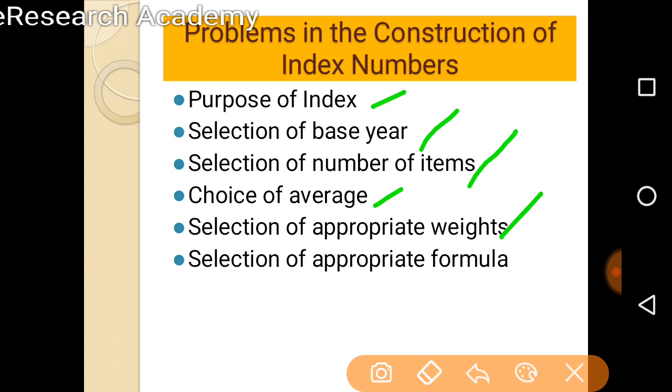The last problem that the constructor or researcher faces while constructing any particular index number is the selection of the appropriate formula, because there are n number of formulas and methods to construct the index number. So there is a problem in selecting the appropriate formula.